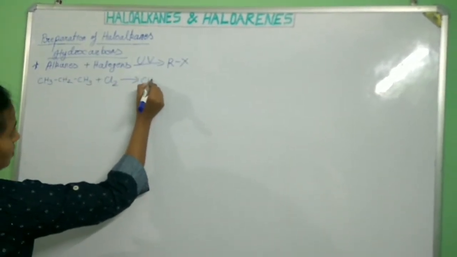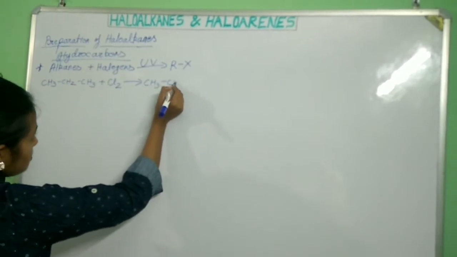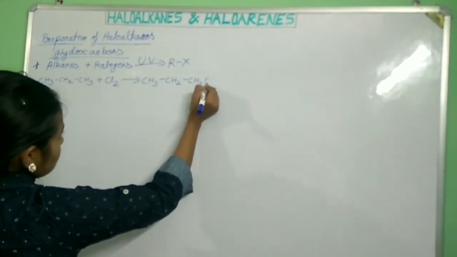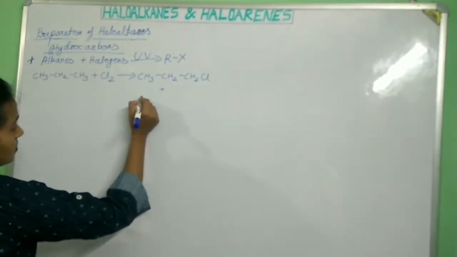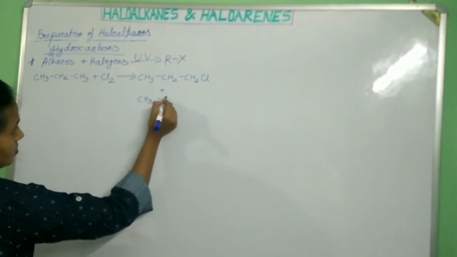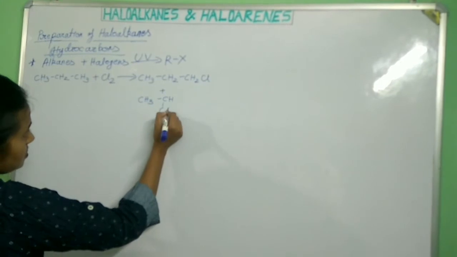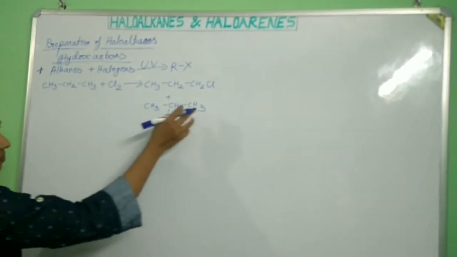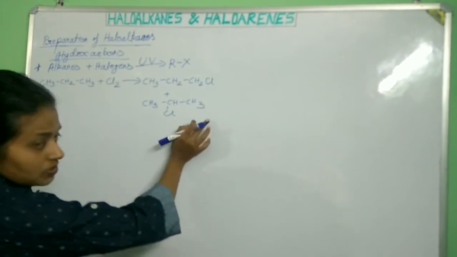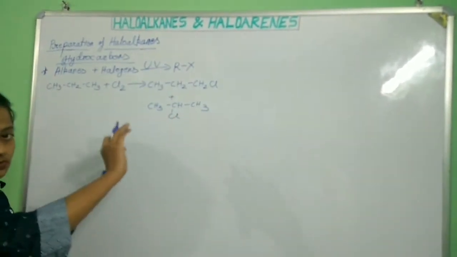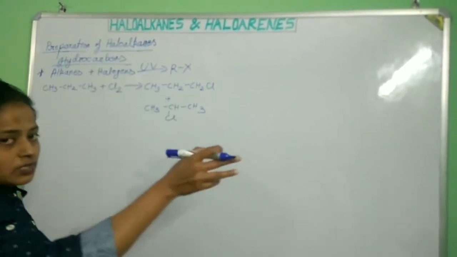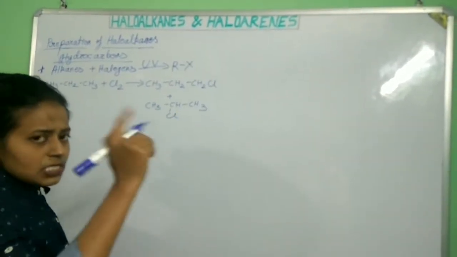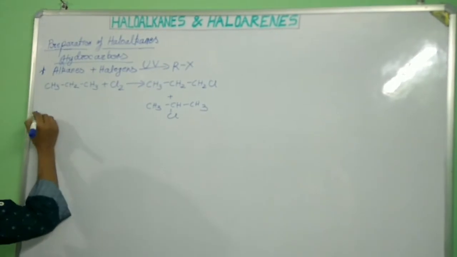You will get a product like CH3, CH2, CH2Cl, or you can also get CH3, CHCl, CH3. So you can get 1-chloropropane as well as 2-chloropropane. You can get two kinds of products. If you want any purified product, you will not get it. So this method is not useful.